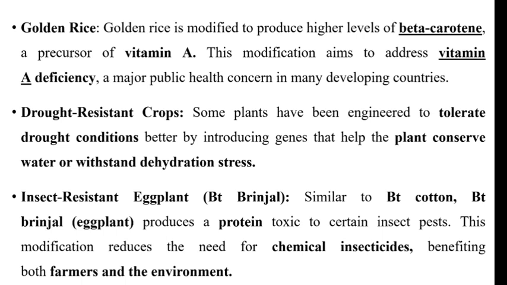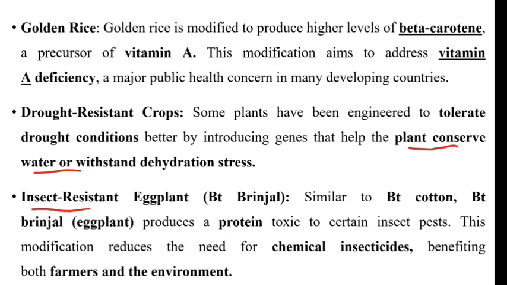Next, there are some famous examples of genetically modified organisms. Here I am only giving you the examples of genetically modified plants. The first one is golden rice, which is modified to produce a higher level of beta carotene, which is the precursor of vitamin A. Next, drought resistant crops. Many drought resistant crops have been produced, in which the plants can conserve water to withstand the dehydration state.